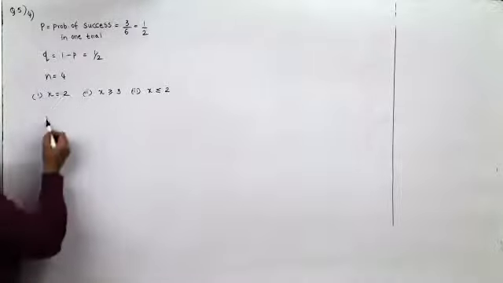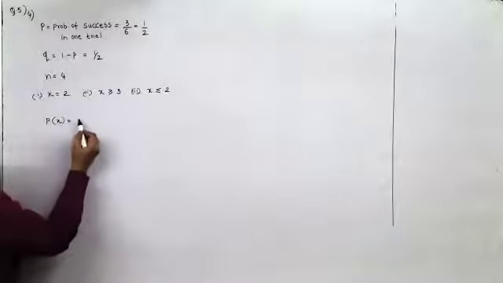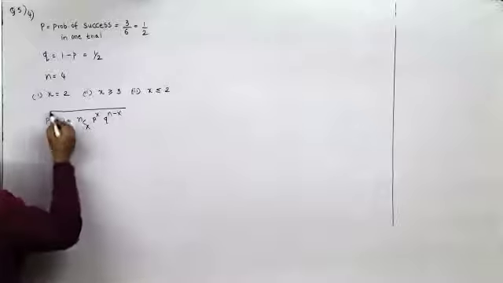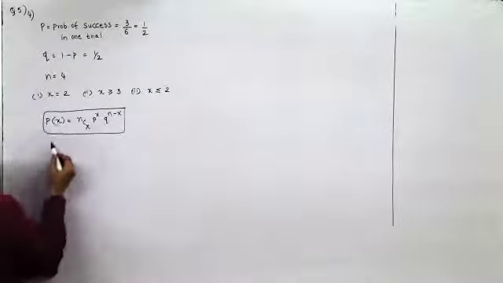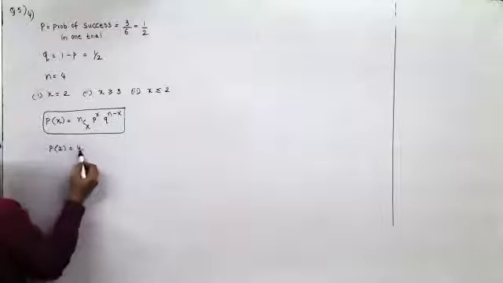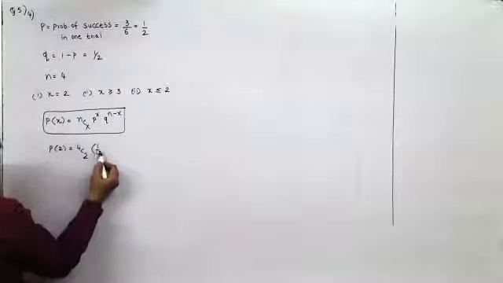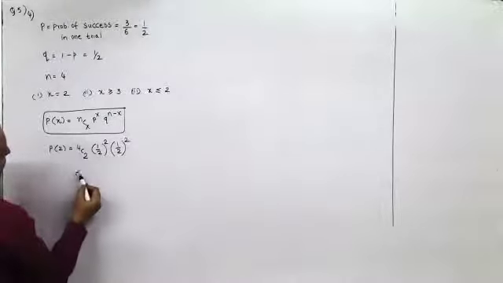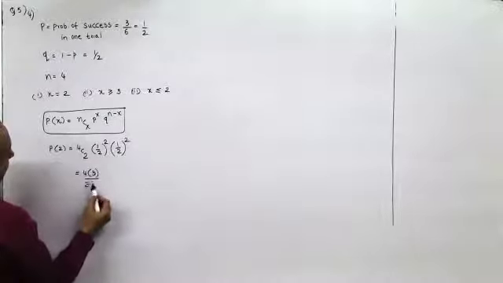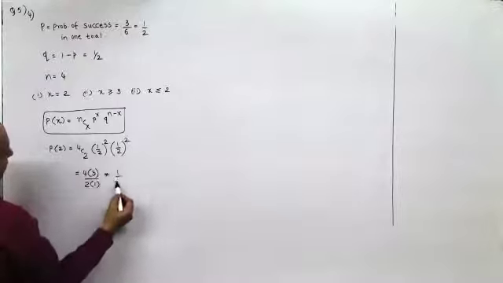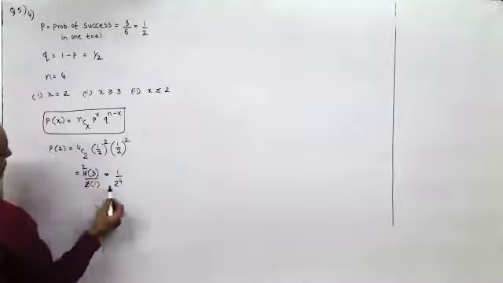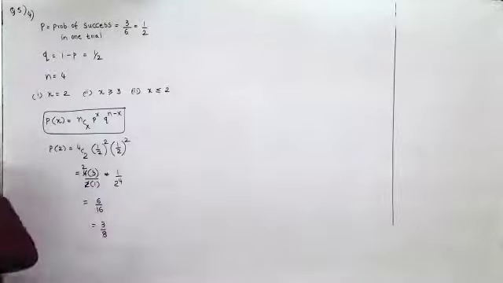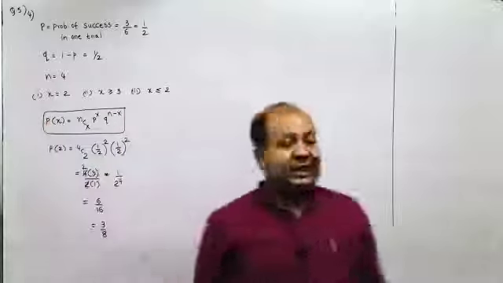Now, probability of X is nCx P raised to X Q raised to n minus X. What is probability of 2? It is 4C2, P is half raised to 2 into half raised to 4 minus 2. 4C2 is 4 into 3 upon 2 into 1, and this is 1 upon 2 raised to 4. So this is 6 upon 16, which is 3 upon 8.